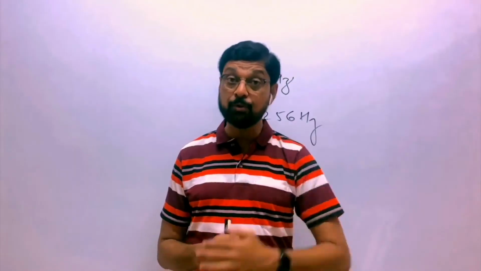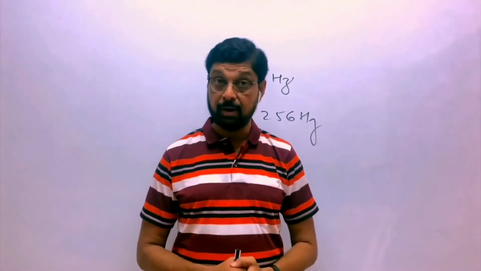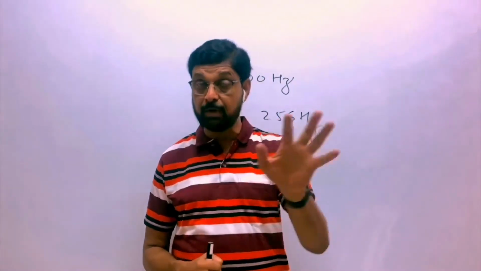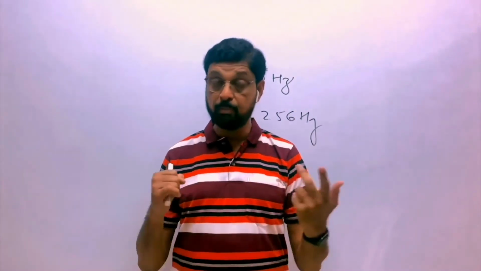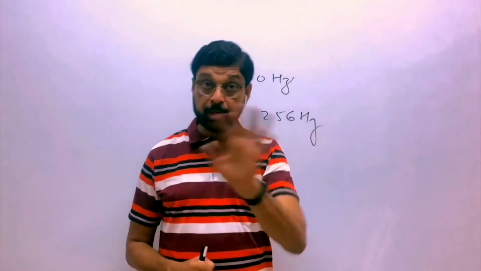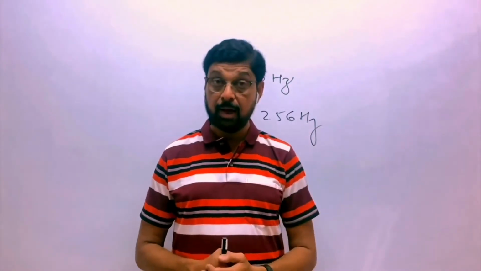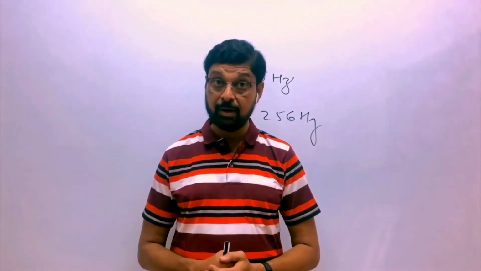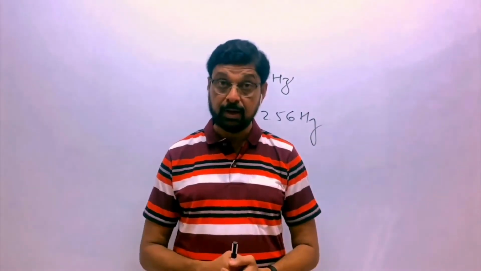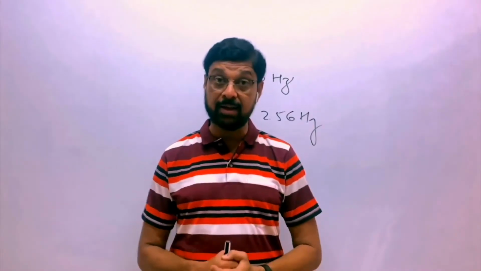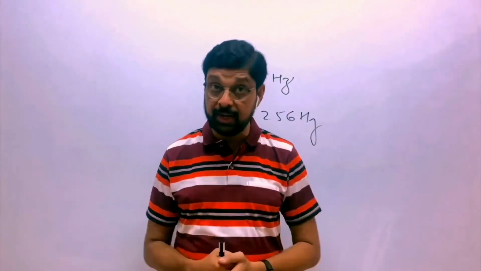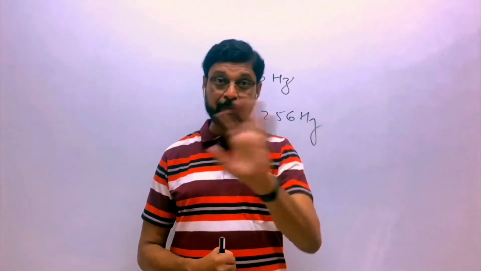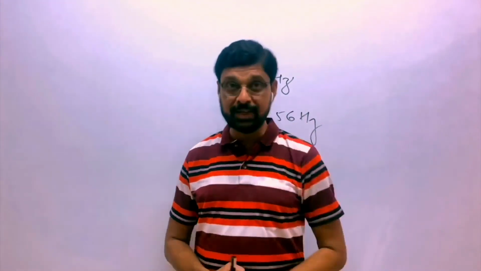So what you have to do then? क्या करना पड़ेगा फिर? अगर आप चाहते हो कि बॉडी कांस्टेंट एम्पलीट्यूड से वाइब्रेट हो, तो पहले तो ये सोचना पड़ेगा कि एम्पलीट्यूड कम क्यों हो रही है. Amplitude is decreasing because of friction, because of damping force. Damping force के कारण क्या हो रहा है? There is loss of energy, and since there is loss of energy, the amplitude of vibration is decreasing.